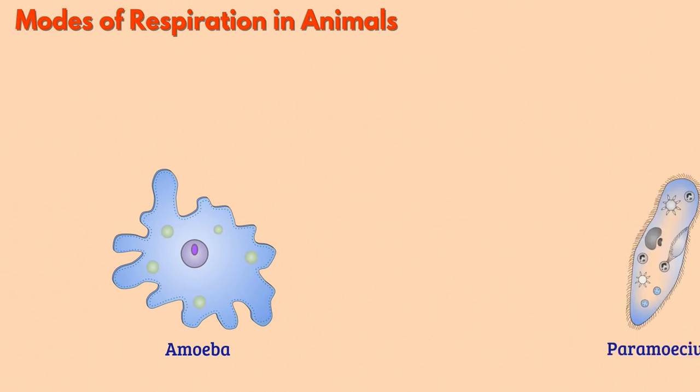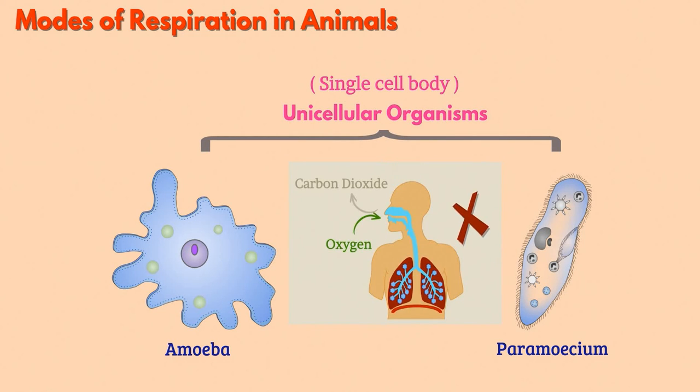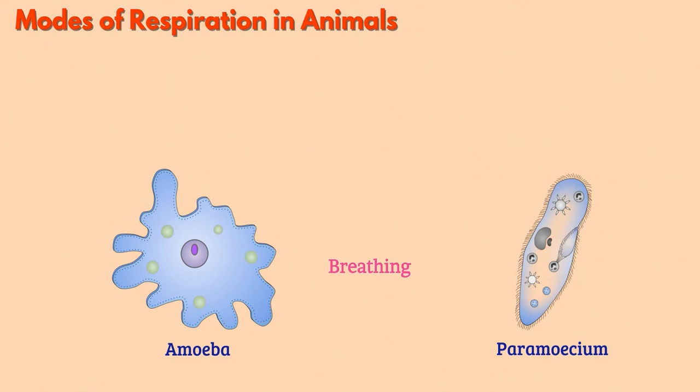The organisms such as amoeba, paramecium, which have a single cell body, are unicellular organisms. They do not have a specific breathing system like human beings. They breathe by a process called diffusion.